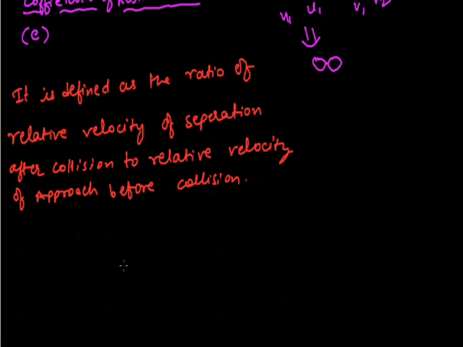So this is defined as small e, and it can be written as relative velocity of separation upon